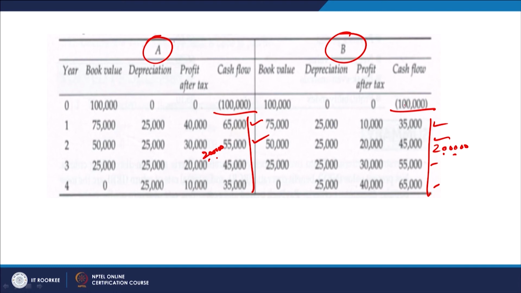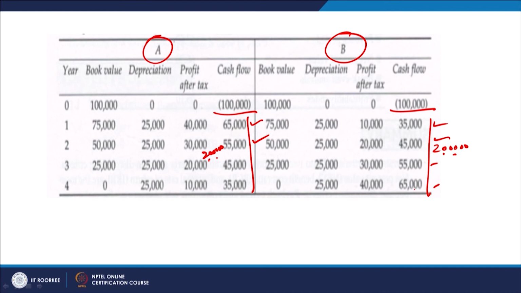So, if it is the payback period method, we will limit our analysis to the first 2 years, because our investment is recovered in the first 2 years. But here we are talking about taking the entire life. So, you can call it as per the time value of money. If you calculate the time value of money of this project, it will be much better as compared to this. So, we are saying both the projects are giving us equal returns, because it is also giving us 2 lakh rupees, it is also giving us 2 lakh rupees, but here the profit and cash flows are coming in the distant years and here in the beginning years.